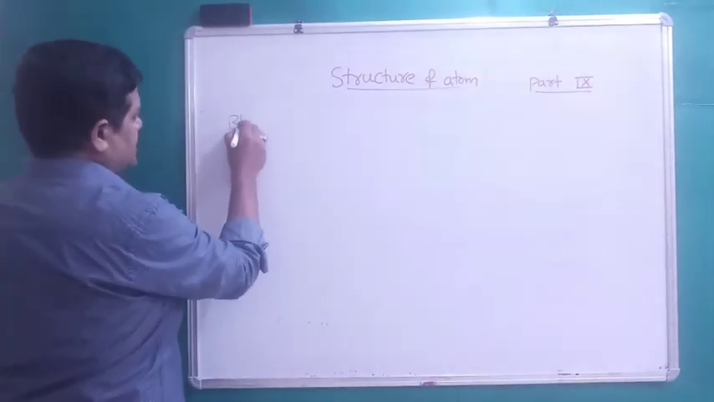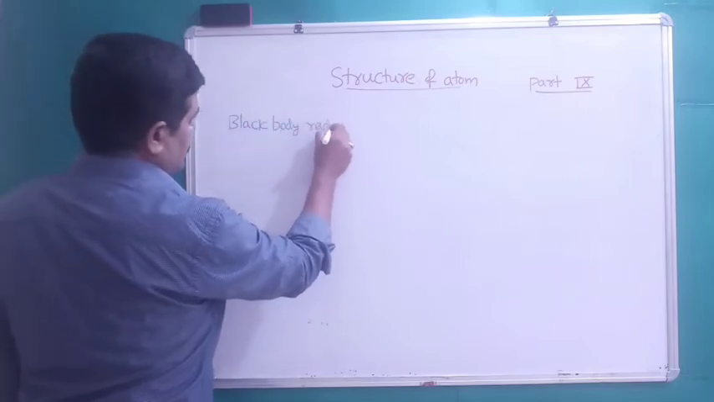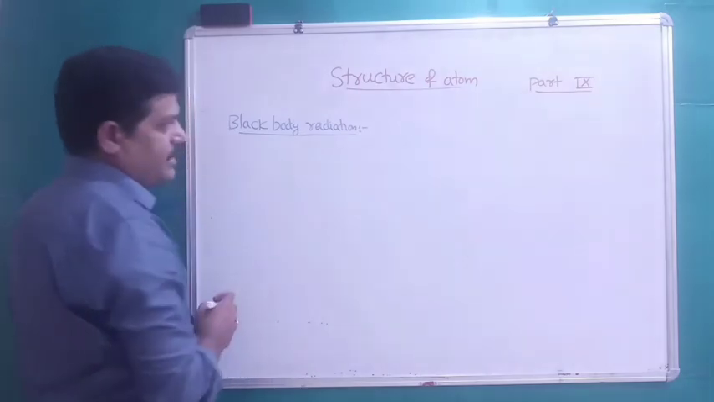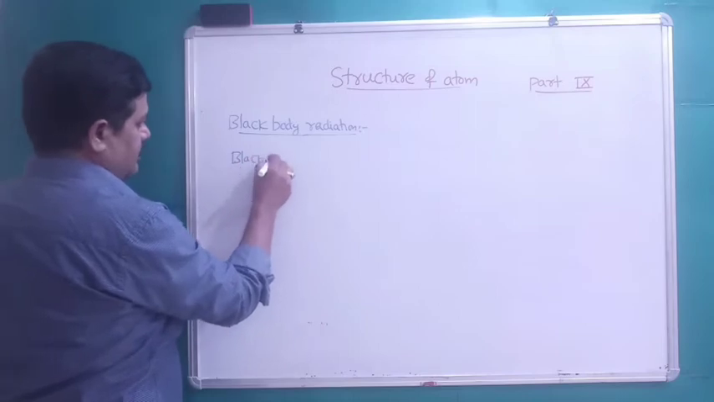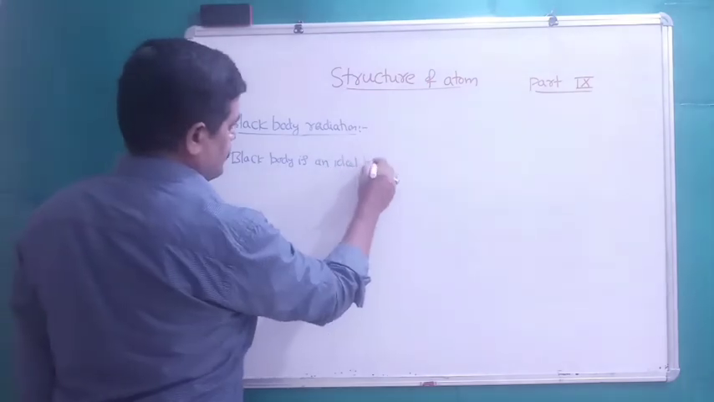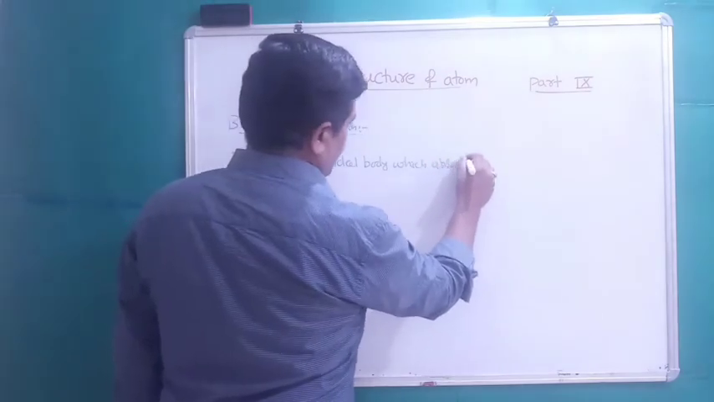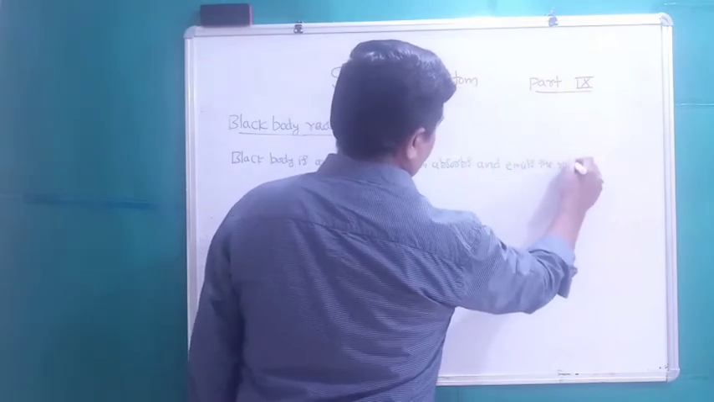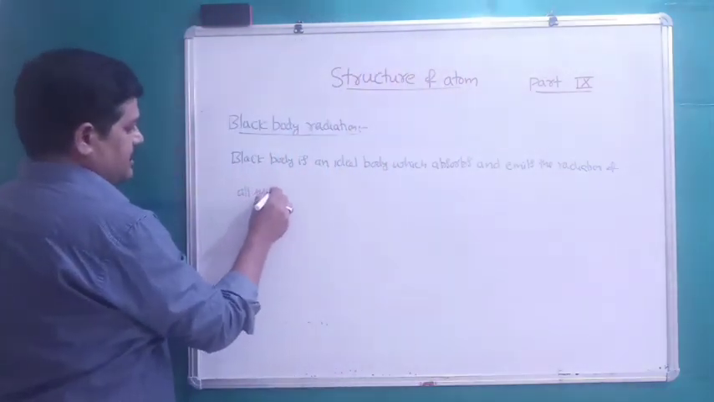Black body is an ideal body which absorbs and emits radiation of all the frequencies.